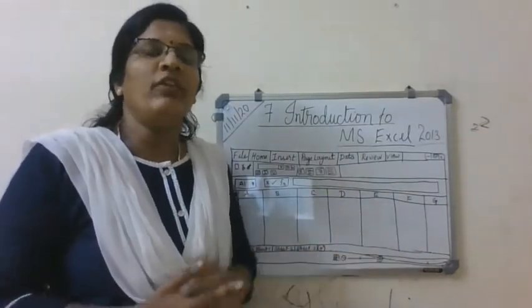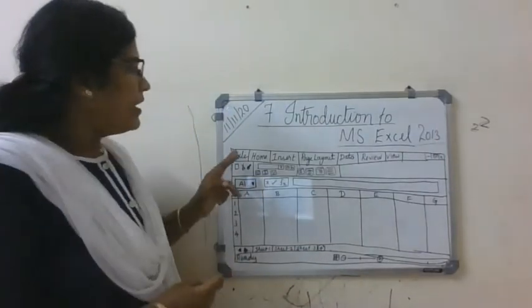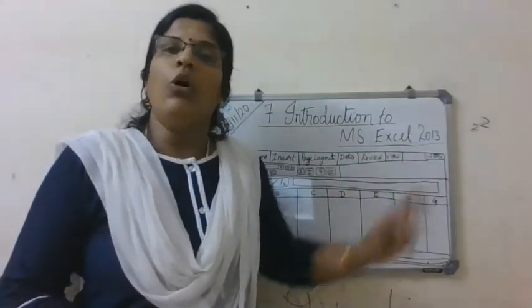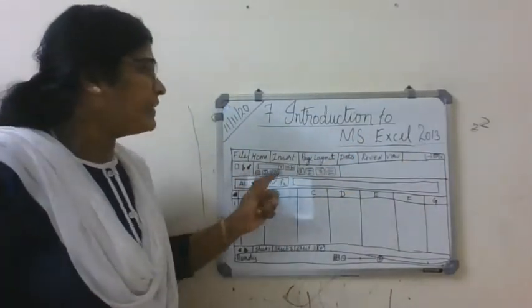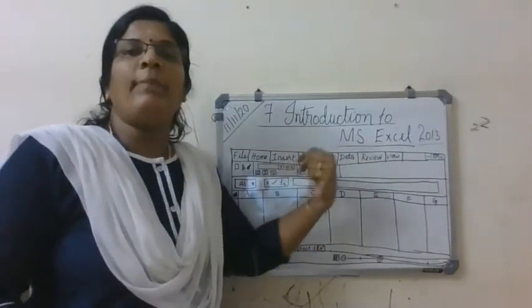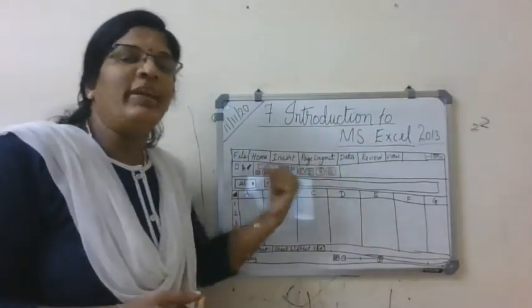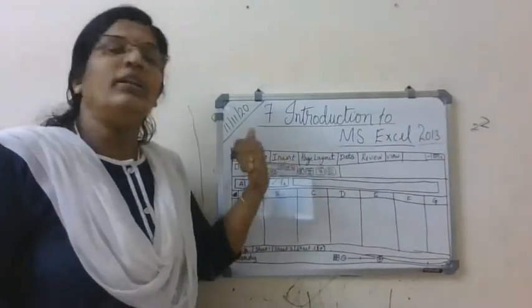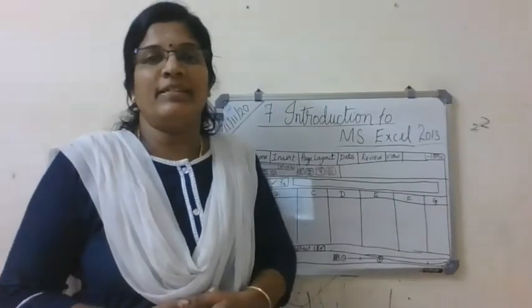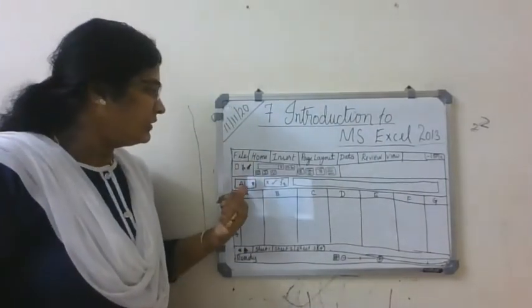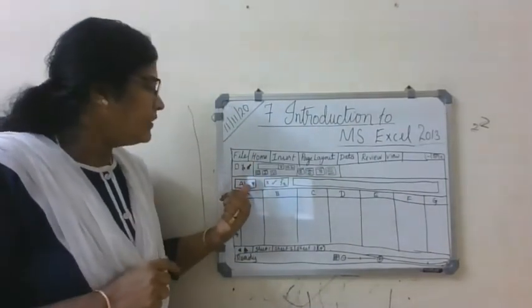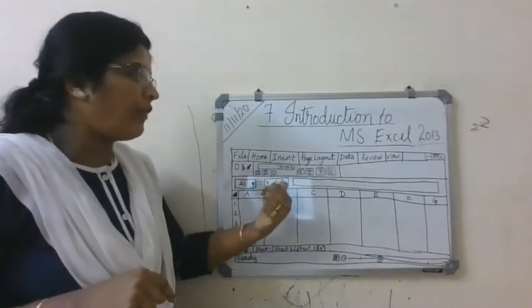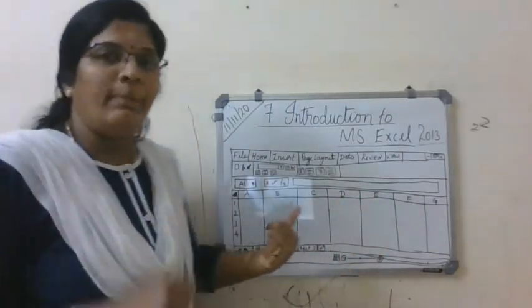This is the home page of the Excel window. You can see file, home, insert, page layout, data, review, view. All the tabs you can see. Below you can see the commands. Each tab has a set of commands. Those commands will be displayed at the bottom when you click the particular tab. Okay, and you have to look at the third line, third box here. This is written A1 and here cross mark, tick mark, FX and one blank box, bar is there.